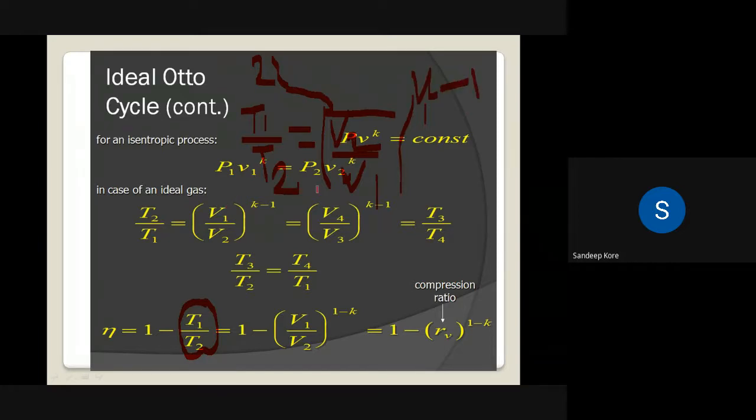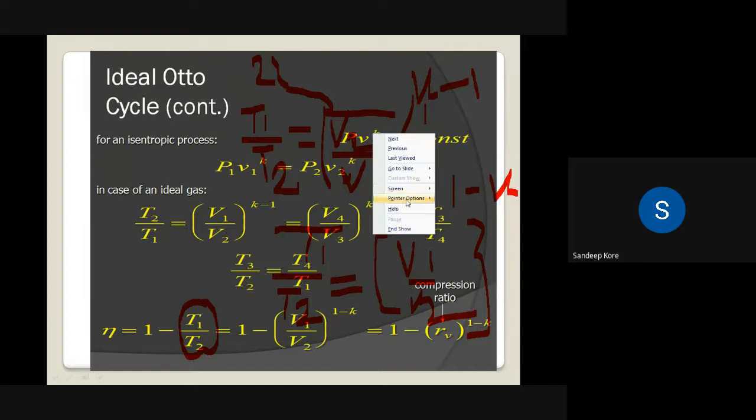Now here, T1 by T2 is equal to V2 by V1 raised to gamma minus 1, but we will write it as V1 by V2 raised to, changing the sign, 1 minus gamma. So T1 by T2 is equal to V1 by V2 raised to 1 minus gamma. Okay, so we'll substitute here. So what is going to change?